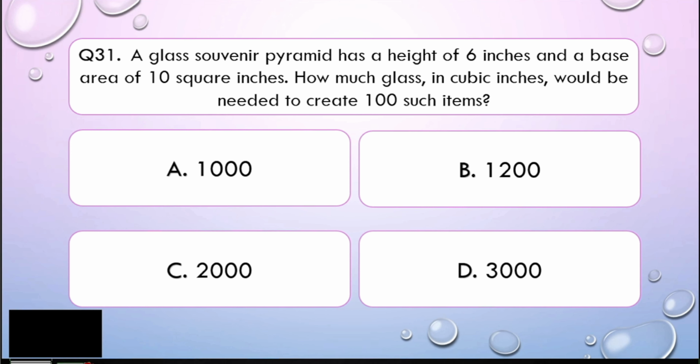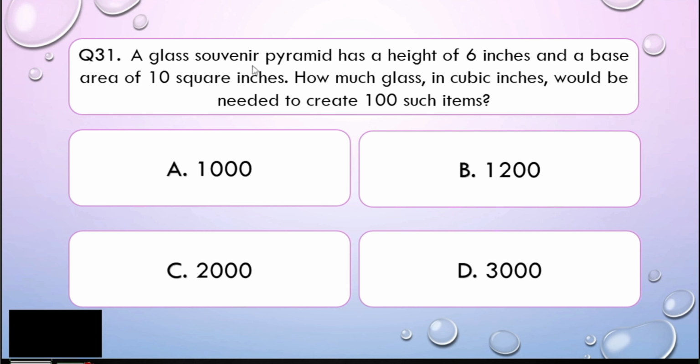Alright, math learners, in order for us to know how much glass is needed, first we need to get the volume of the glass pyramid. Remember that a pyramid has the formula volume is equal to 1/3 times the base times the height. The height here is 6, the base area is 10, so that is 10 times 6, that is 60. So, 60 divided by 3, the answer is 20. Now, 20 cubic inches is the volume of our glass souvenir.